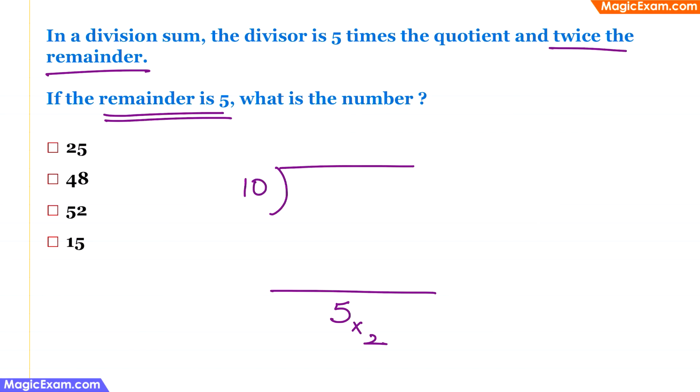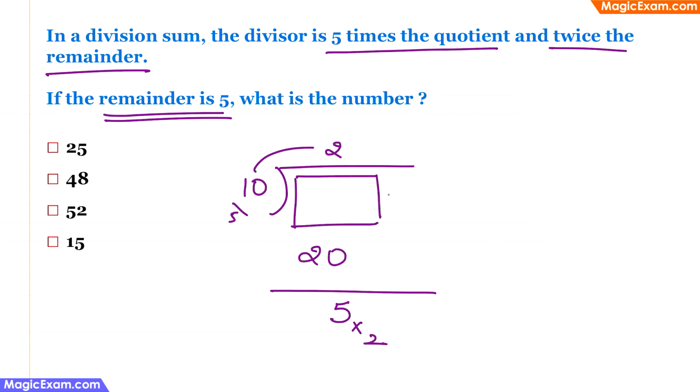And the divisor is 5 times the quotient. Therefore, if we divide the divisor by 5, we'll get the quotient, that will be 2. And since 10 twos is 20, we can put that there, and there should be a number here such that this number minus 20 will result in 5. Therefore, it should be 25 here, and that is the correct answer.